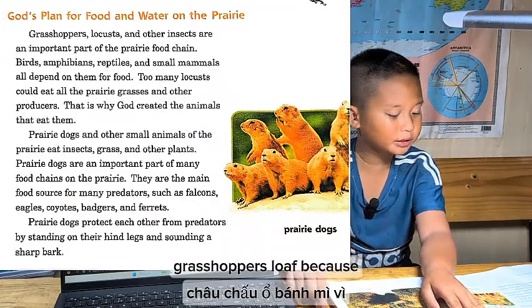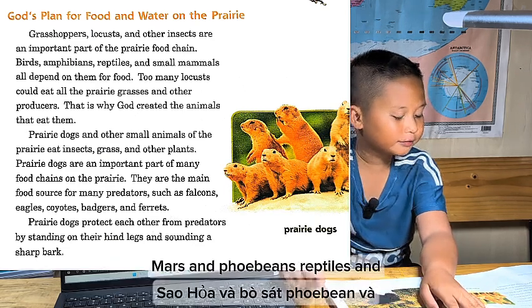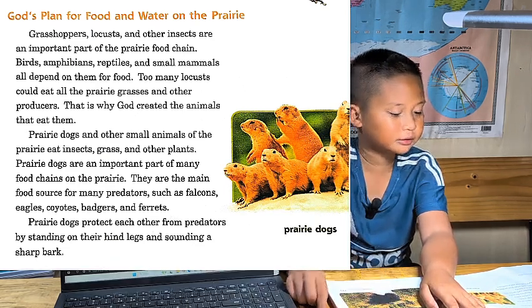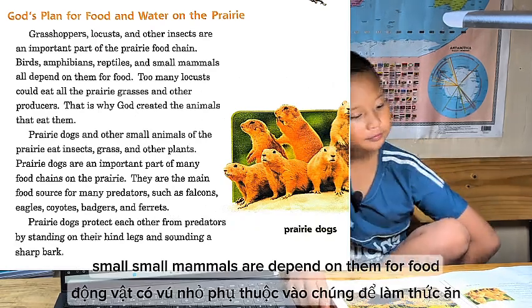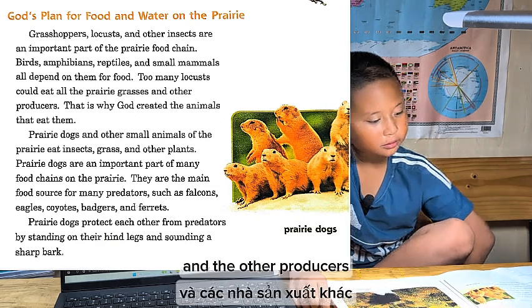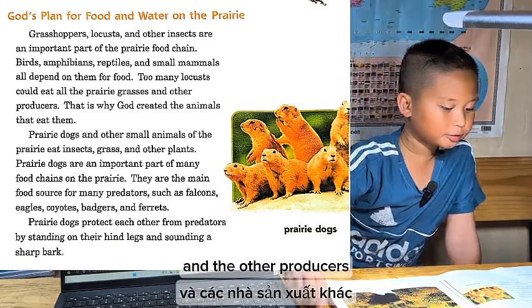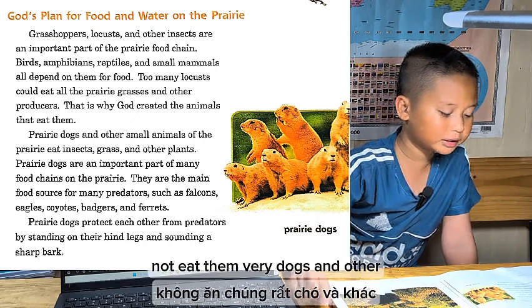Grasshoppers, locusts, and other insects are an important part of the prairie food chain. Birds, amphibians, reptiles, and small mammals all depend on them for food. So many locusts could eat all the prairie grasses and their other producers. That is why God created other animals to eat them.